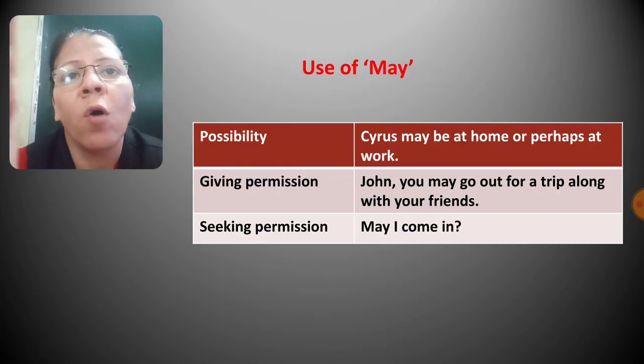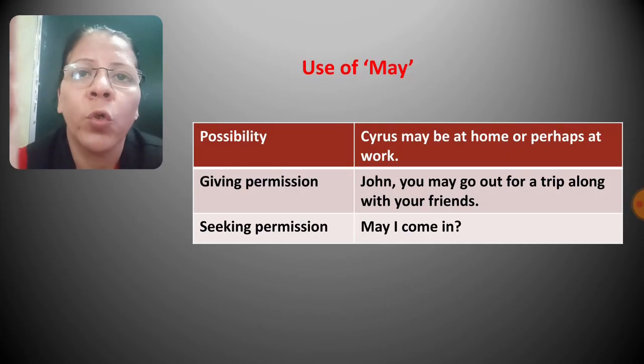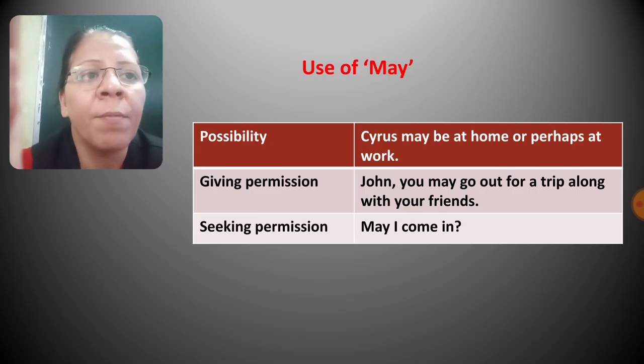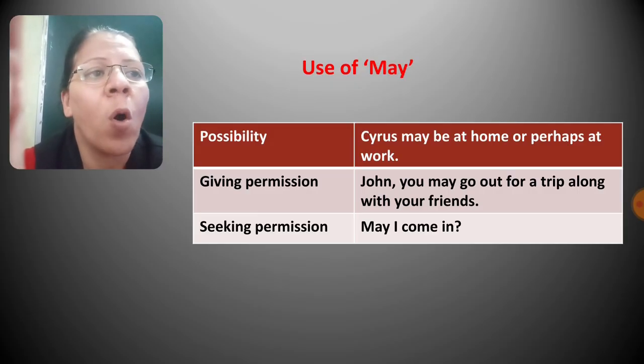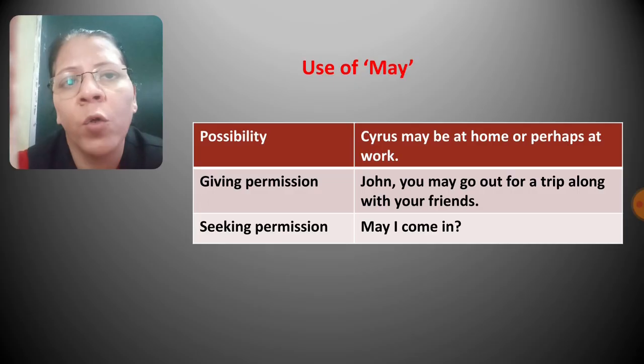Next is use of may. May is also used to show possibility. For example, Cyrus may be at home or perhaps at work. So there is a possibility of Cyrus being at home or at work.